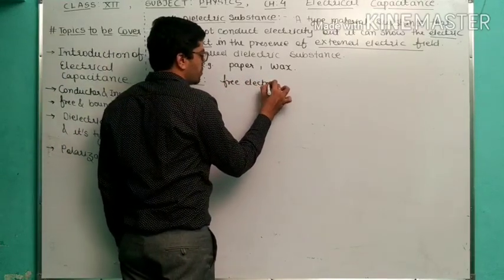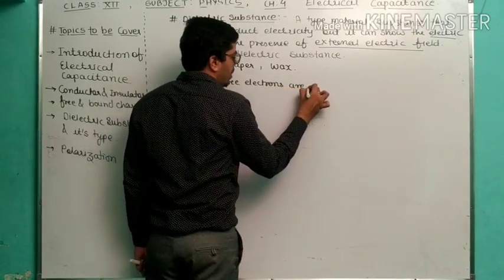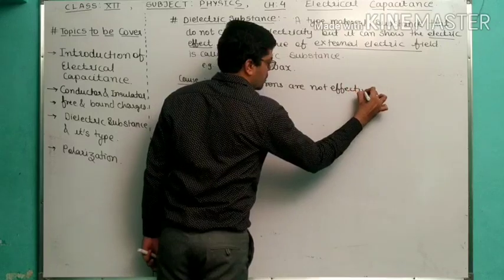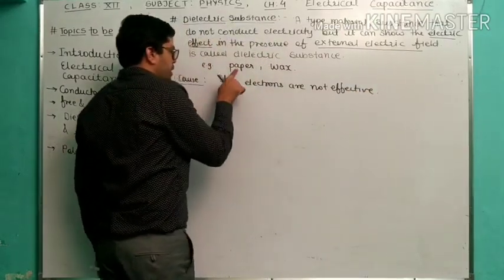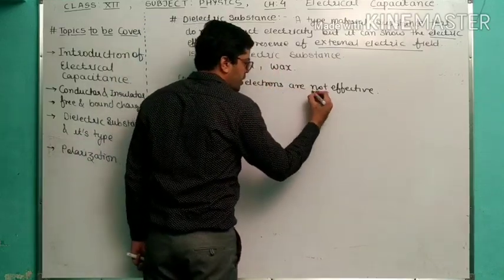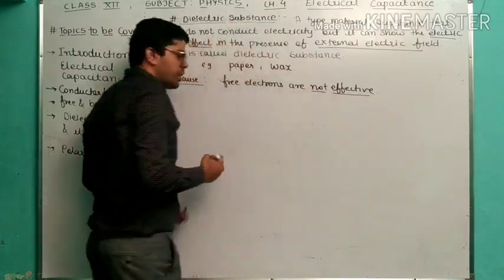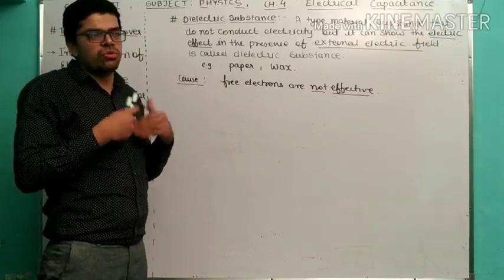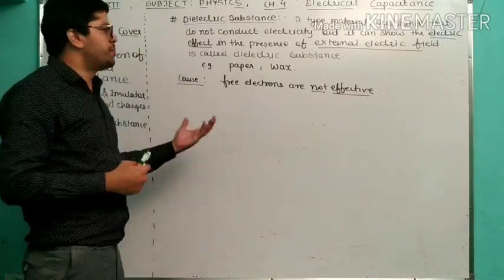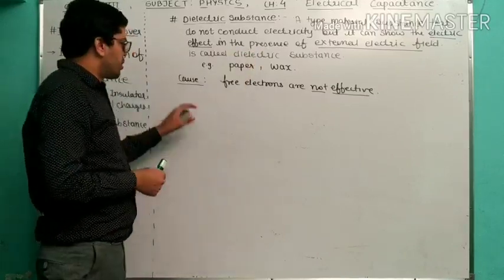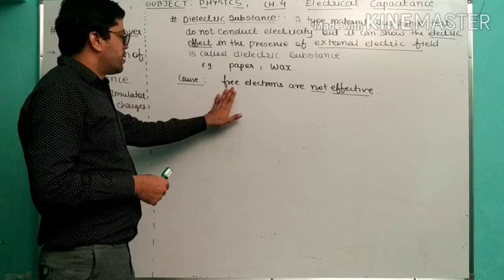Free electrons are not effective. The electrons present in paper, the electrons present in wax, are not effective. Effective means they are not active to participate in the reaction, to conduct the electricity. So that is the cause in this particular substance.